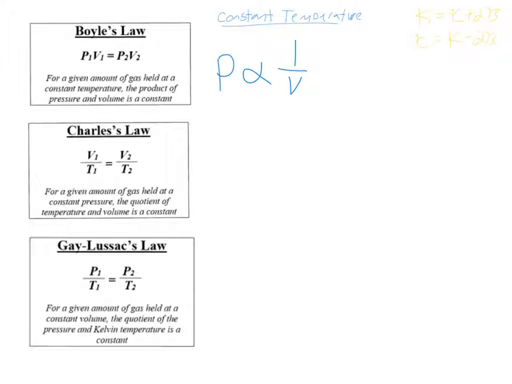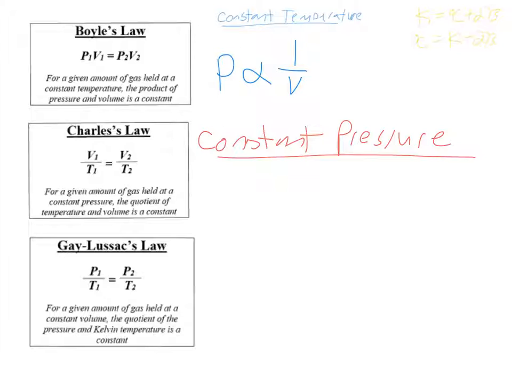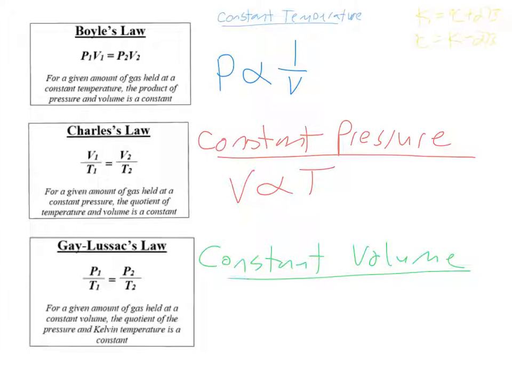Now, for Charles' law, we're talking about a situation under constant pressure. Okay, so for Charles' law, our gases are held at a constant pressure. And what Charles' law tells us is that under constant pressure, the volume is directly related to the temperature. And then finally, under conditions of constant volume, we use Gay-Lussac's law, which tells us that the pressure is directly related to the temperature. As one increases, the other increases. As one decreases, the other decreases.